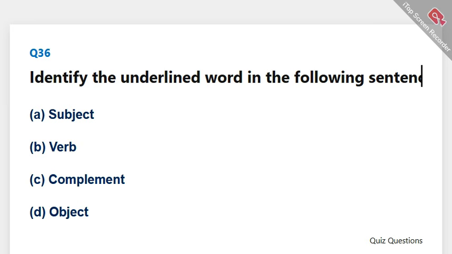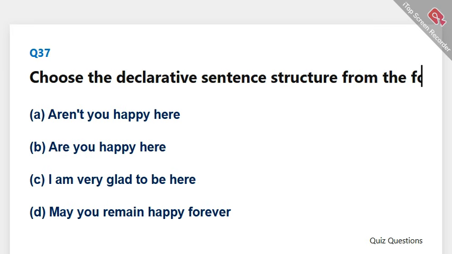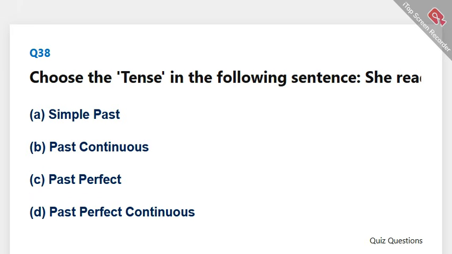Identify the underlined word in the following sentence. Actor had once become unhappy. The correct answer is C. Complement. Choose the declarative sentence structure from the following. The correct answer is C. I am very glad to be here. Choose the tense in the following sentence. She read a book. The correct answer is A. Simple past.